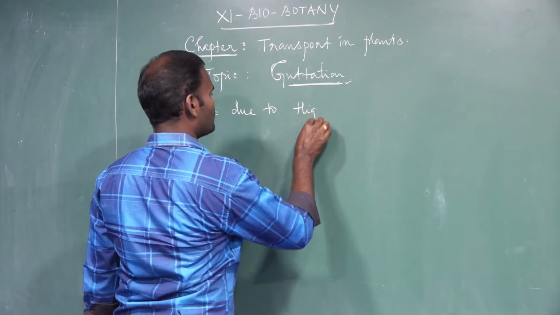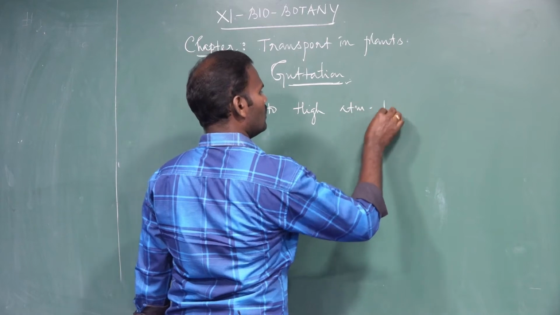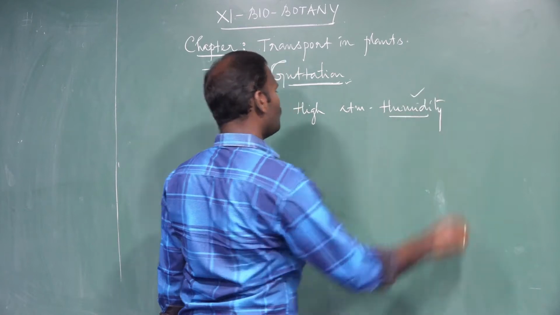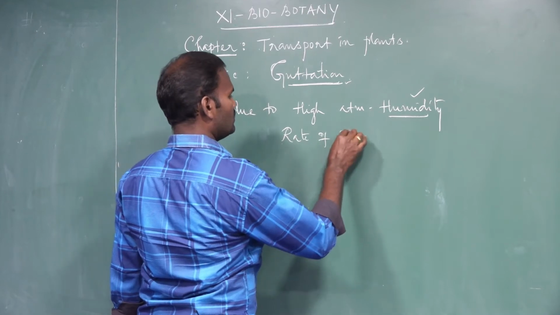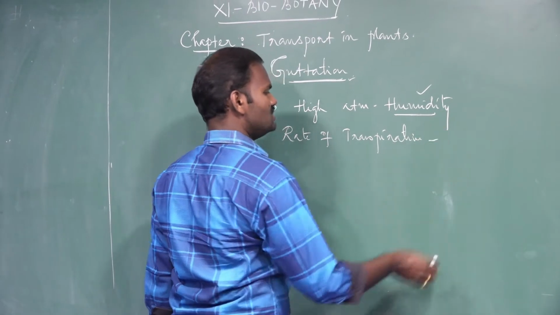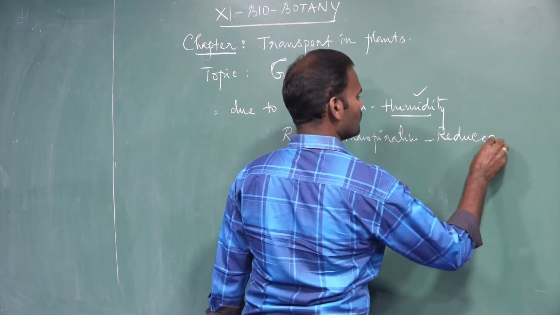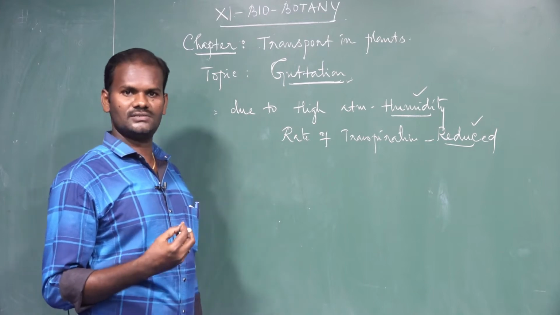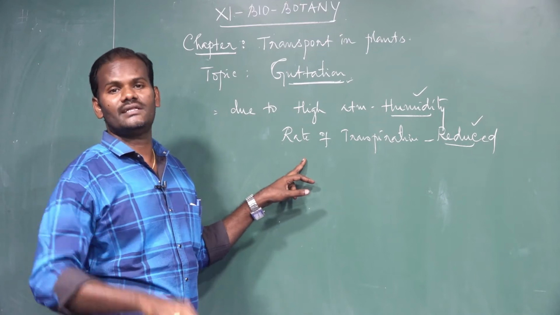high atmospheric pressure or humid conditions. When there is more humidity, the rate of transpiration is much reduced. So under this situation, water absorption by the plant takes place. Due to this condition, root pressure is developed inside the plant.